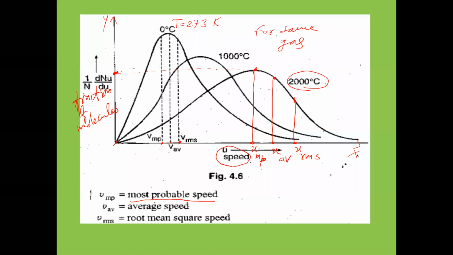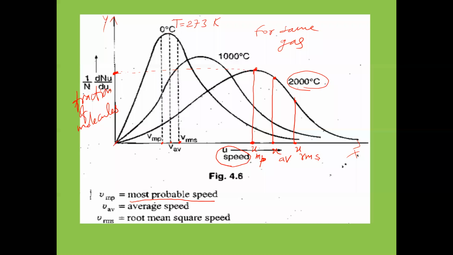The velocity possessed by most of the gas molecules. Okay, the velocity possessed by most of the gas molecules is called what? Most probable velocity, remember. So most probable velocity, this one. This is possessed by a large number of gas molecules. Next, if you take average velocity, see average velocity, you take this one. And here you take this one, URMS. RMS means what? Root mean square.